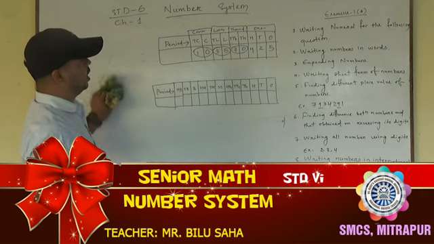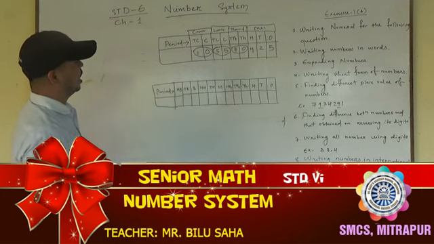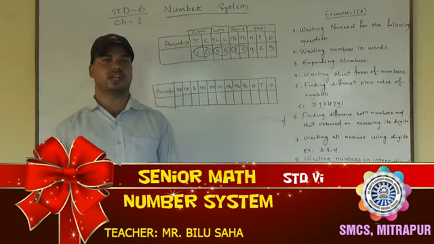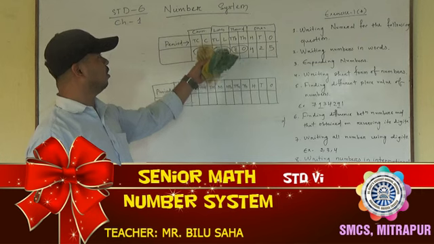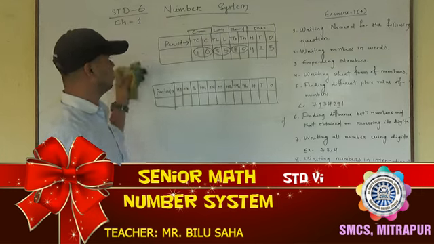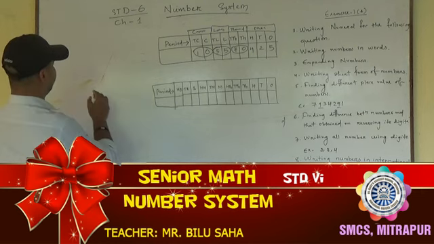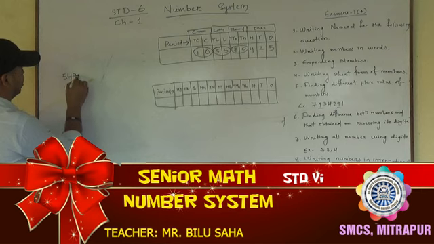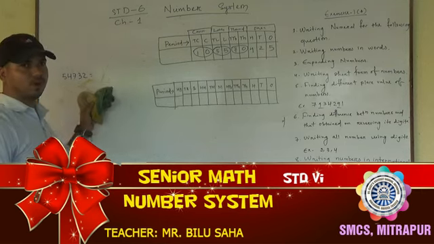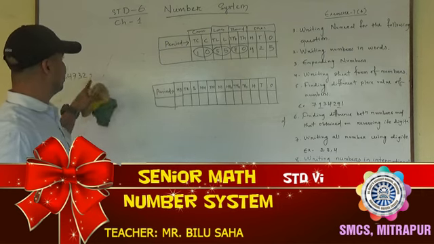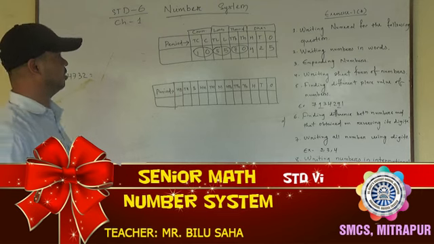Okay. Then expanding numbers. Already I have told in my previous classes that if you know this place value chart, you can easily expand the number. Okay. Suppose I am taking one example. Suppose one number is 54732. Okay. Now I will expand this number. This is a small number; like that you can take a big number. Okay, the same way you have to expand that.